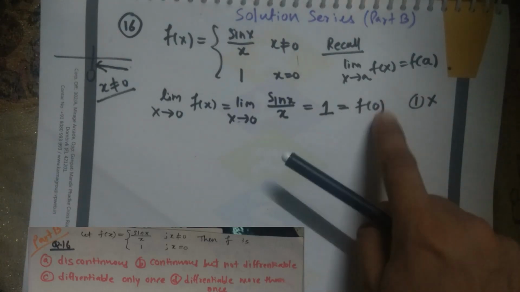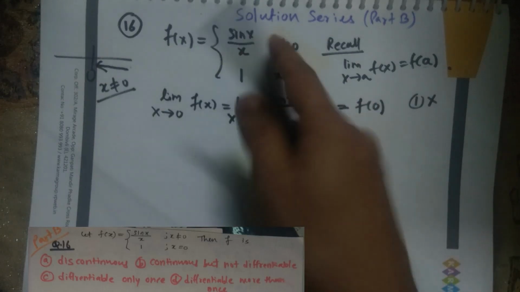Now see, the function is continuous at 0 and at every other value it is already continuous. So up till now we have discarded the first option. Let's look at the other option. In the second option they are saying continuous but not differentiable. Now we will discuss the differentiability of this function.